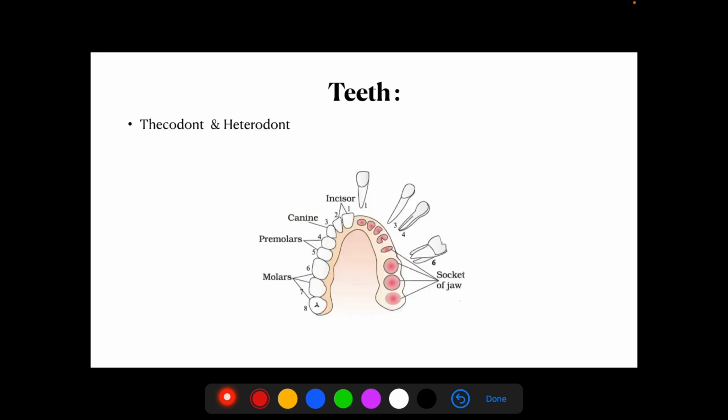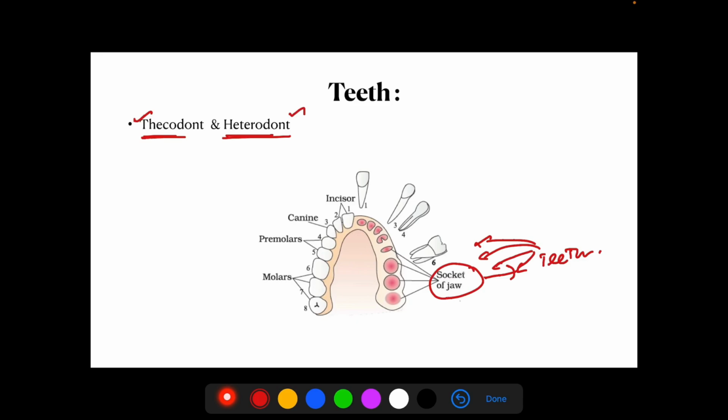Now I am introducing two terminologies. One is thecodont, another one is heterodont. What do you mean by thecodont? See here, our teeth are present inside the sockets of your jaw bones. This kind of arrangement is known as thecodont. So teeth present in sockets of jaw bone. Next, heterodont.